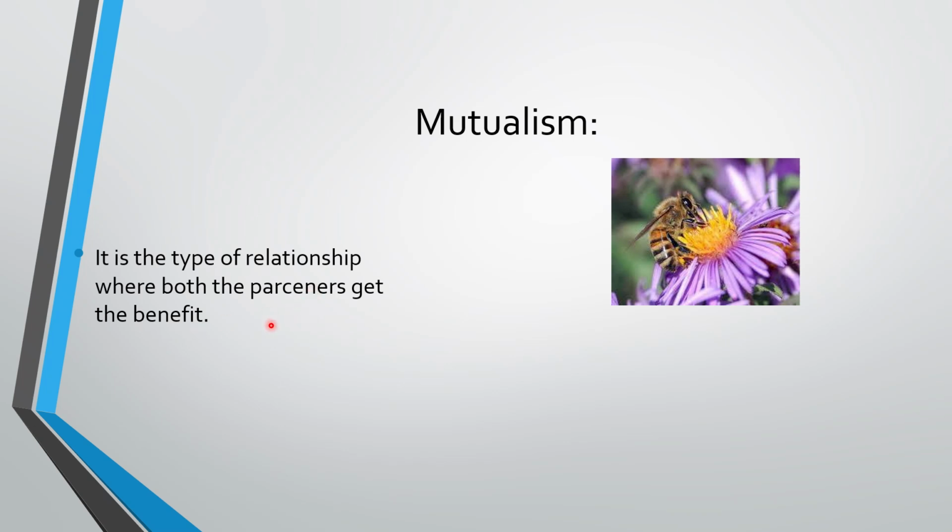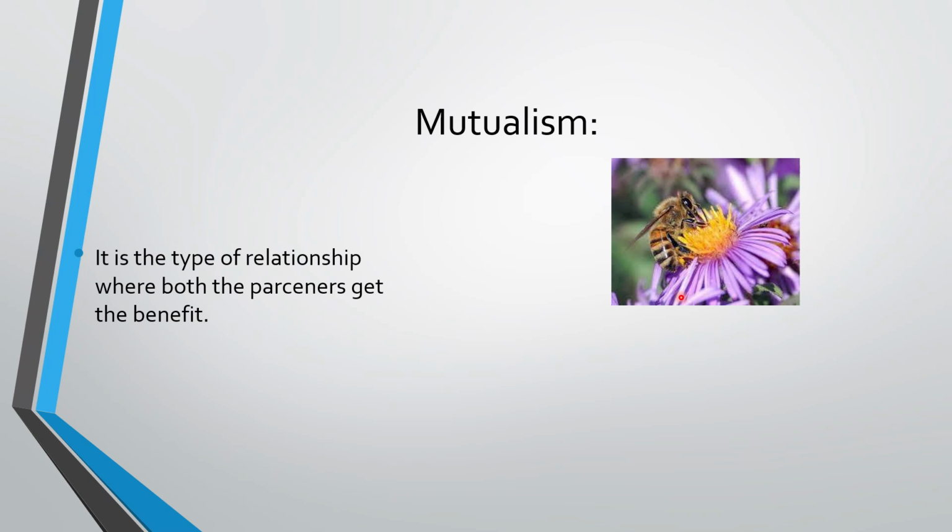There's a mistake in the spelling, but let's ignore it. Mutualism is the type of symbiosis in which both partners, both the flower and the fly, get the benefit.